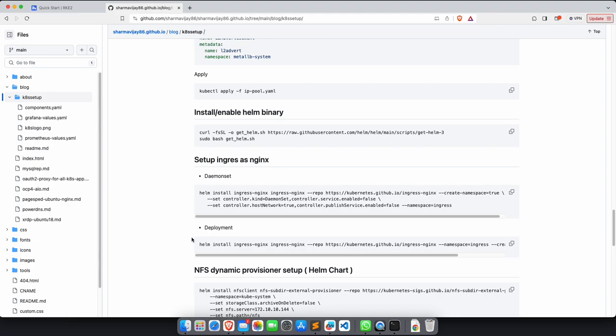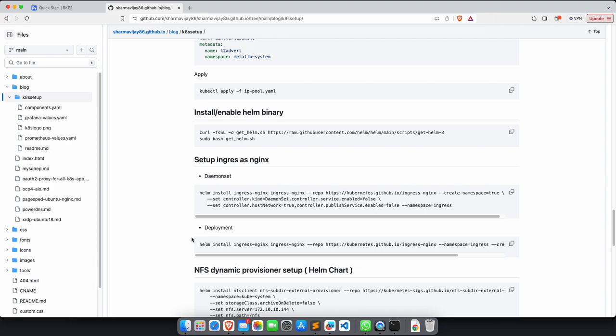What is the difference? If you do installation with the deployment option, this ingress controller will try to acquire a load balancer IP. In your case, if you are not working with a load balancer solution, fortunately we have Metal LB already installed, so we are good with either option. But if you don't have a load balancer service available in your Kubernetes environment, and you don't have the API integrations available, as I said earlier, then you should not select the deployment option. You should be selecting the daemon set option.